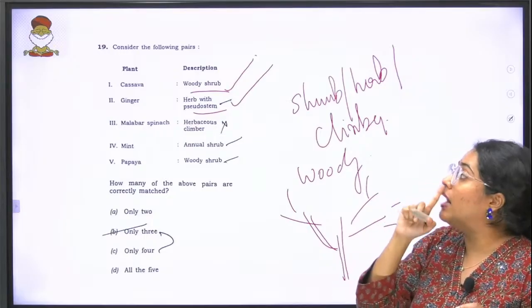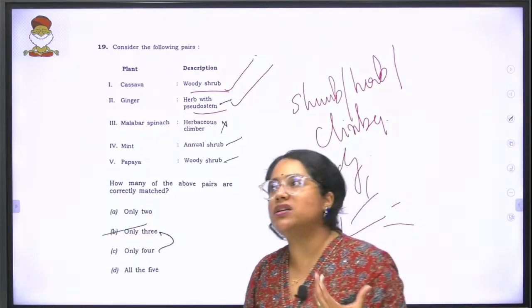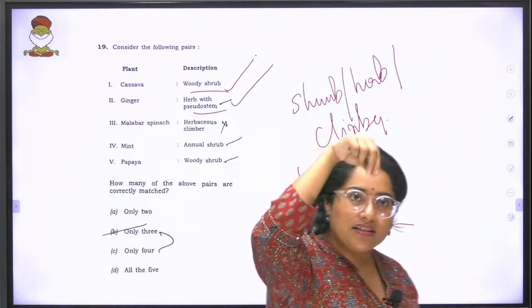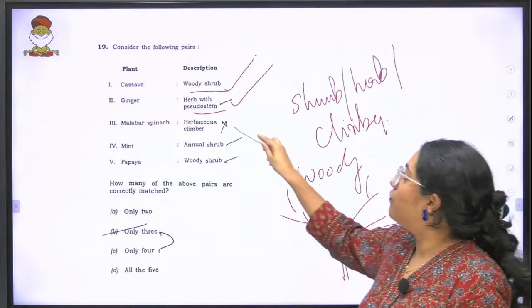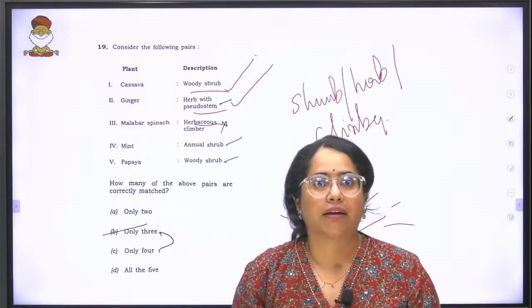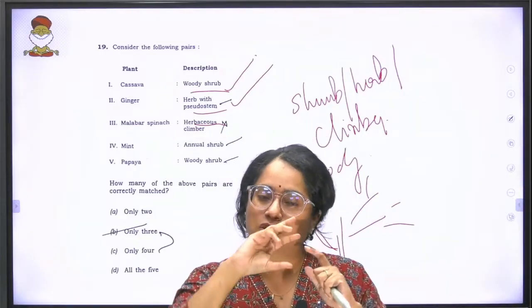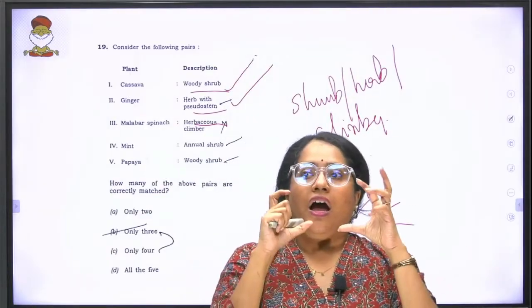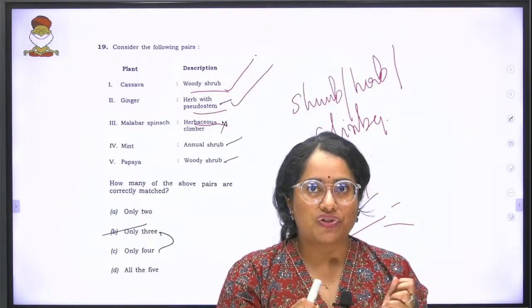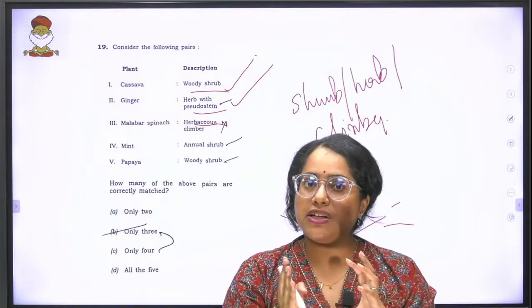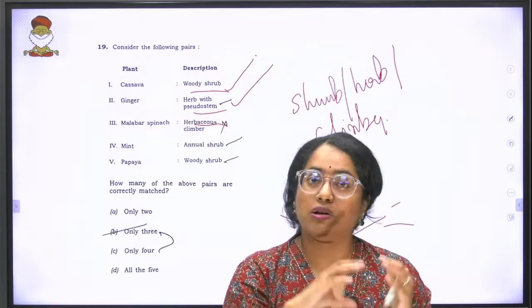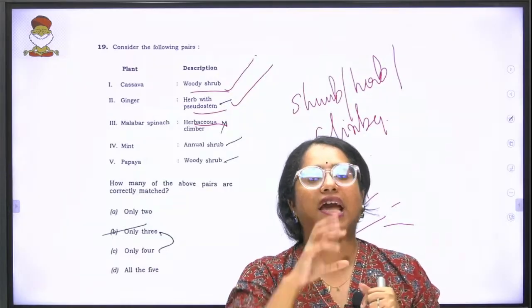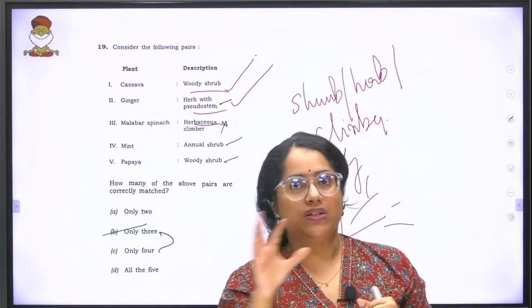Now coming to Malabar spinach. Malabar spinach, like your normal spinach, has a certain climbing quality, and they're saying it's a herbaceous climber. Now see, we do have a contest over here, primarily because the Malabar spinach has herb-like features. Herb-like features means it has that soft kind of stem. The stem is edible. All of these things are there.